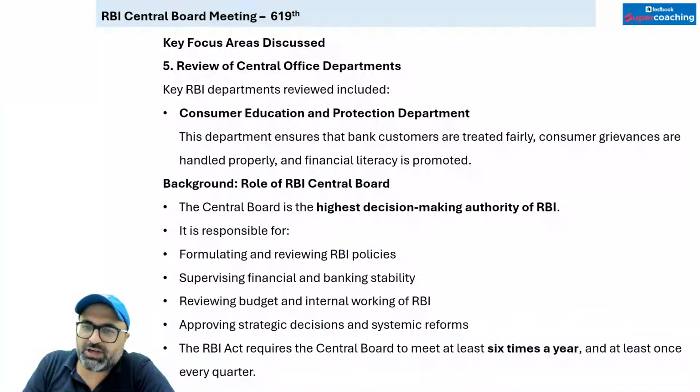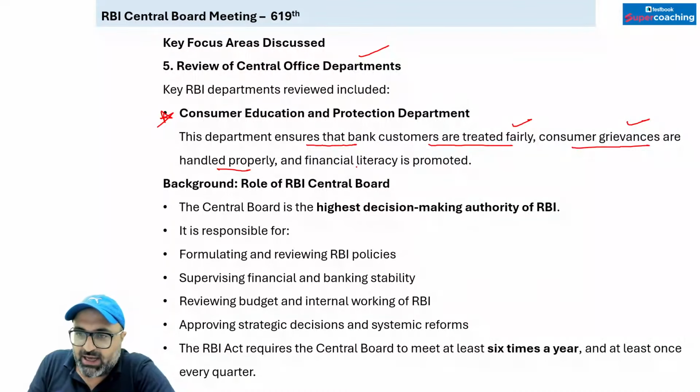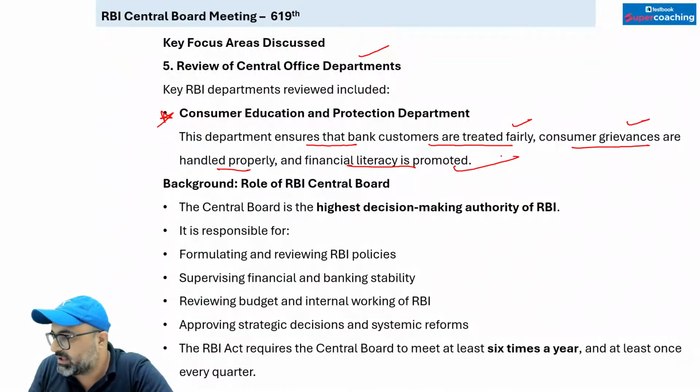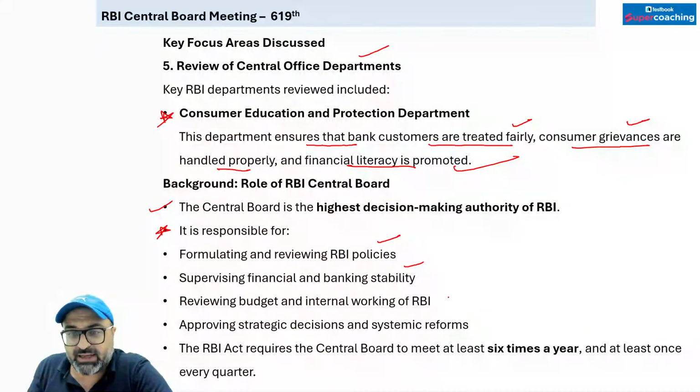Review of central office departments. The key RBI department reviewed included, first one, the Consumer Education and Protection Department. This department ensures that bank customers are treated fairly, consumer grievances are handled properly and financial literacy is promoted. Now for the background: the central board is the highest decision making authority of the RBI, responsible for formulating and reviewing RBI policies, supervising financial and banking stability, reviewing the budget and internal working of RBI, and approving strategic decisions and systematic reforms.